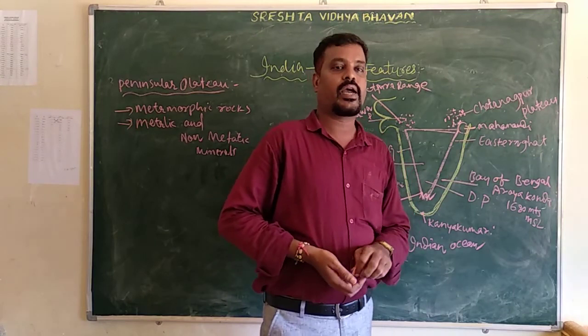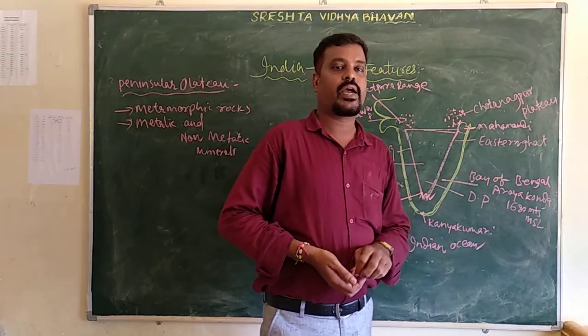Its height is 2,695 meters above mean sea level. So Anaimudi is the highest peak in South India.